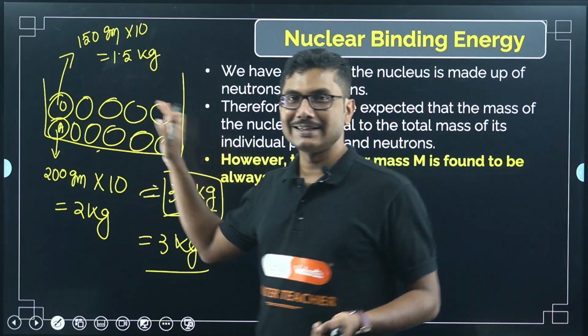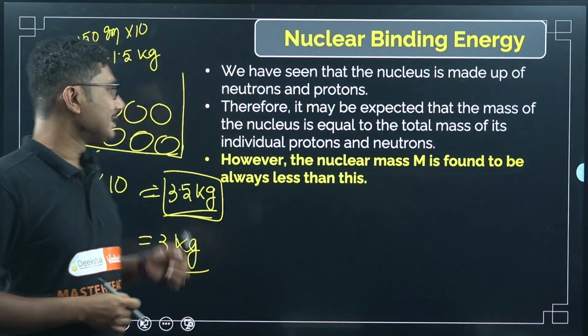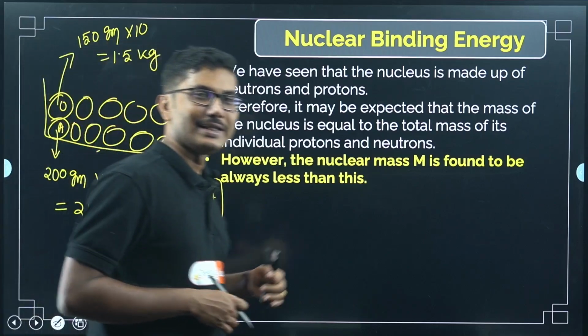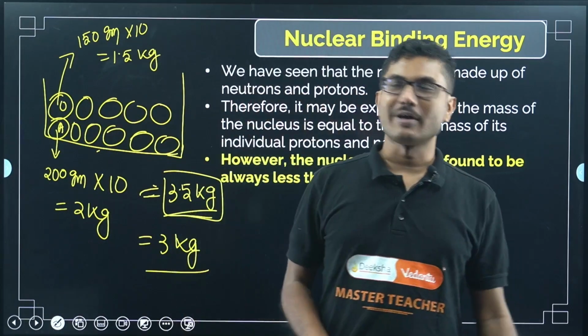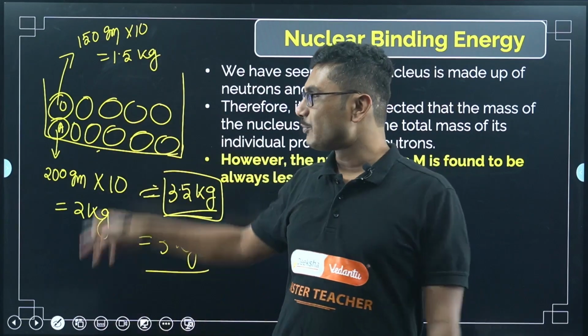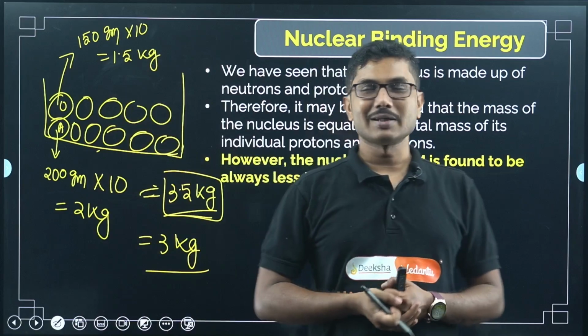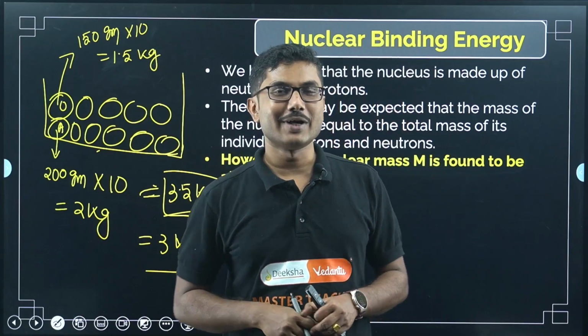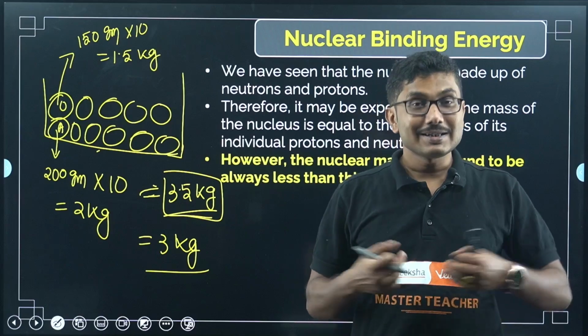If you consider this on an atomic scale, each apple represents a proton and each orange represents a neutron. You measure their masses, you add them, and you expect to get the total mass, but instead what you are getting is less than that.